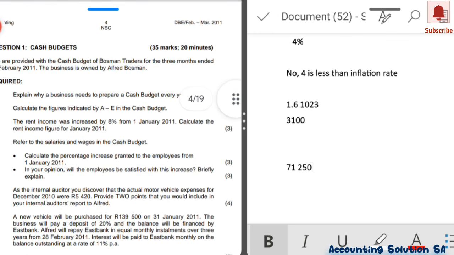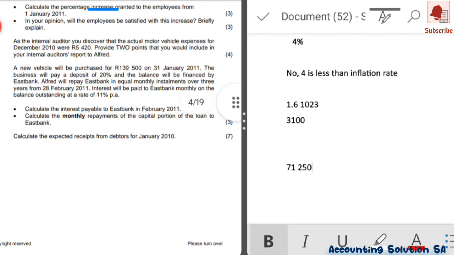So I'm going to do parts 2, 3, and 4, so that you can learn more, guys, about the tricks of cash budget. Please, if you haven't watched the debtors collection schedule, which is related to 1.7, go and check on my video list, so that you can learn it from there.